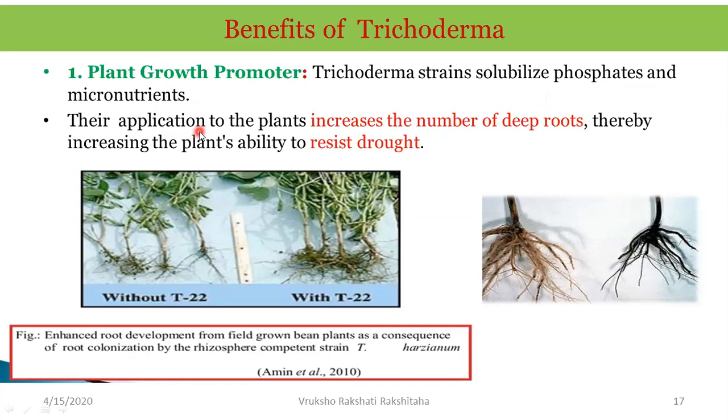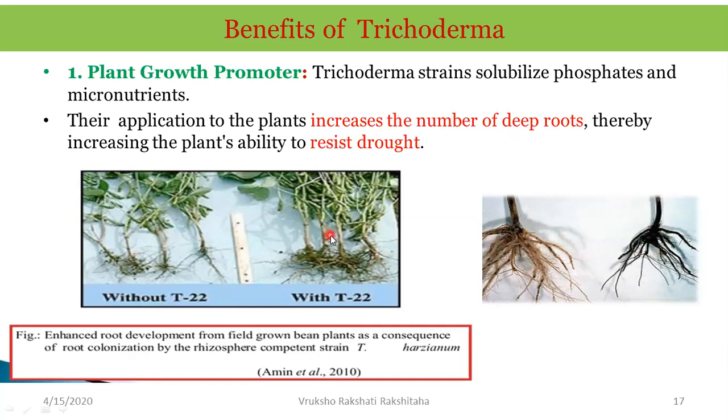Their application to the plants increases the number of the deep roots, and thereby it increases the plant's ability to resist the drought. The more the number of deep roots, the plant will be able to absorb water more efficiently, and also it will be able to uptake the micronutrients and the various phosphates etc. more efficiently. So here you can see a pic over here. This is the pic showing the root of a plant where Trichoderma has not been used. So there's a very sparse growth of the roots. Whereas over here you can see the profuse growth of the roots because Trichoderma has been used.